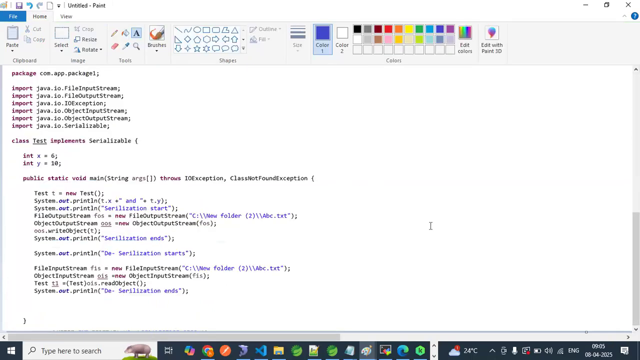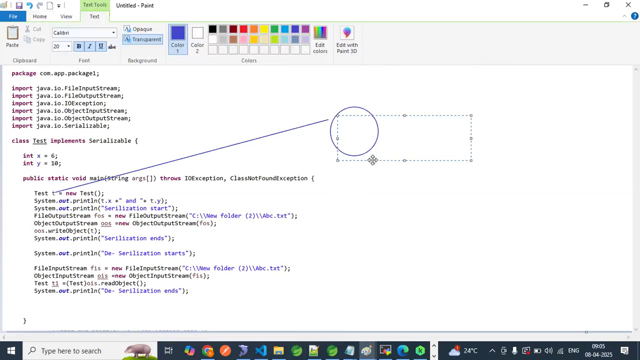This is the program, right? Now try to observe what is happening. Here in this T, the object is created. What is the value of x and y? Initially, x equal to 5 was there. Y equal to what? 10 was there.